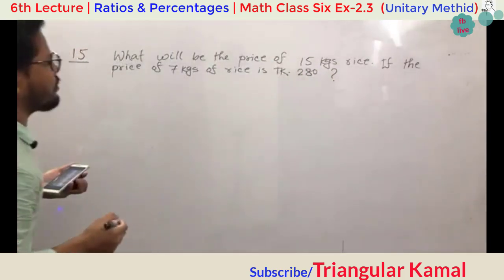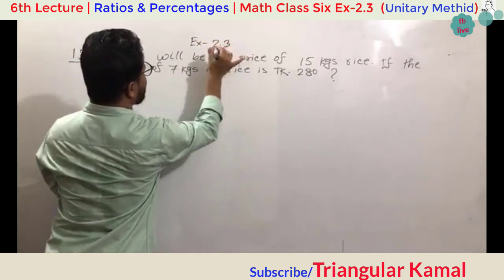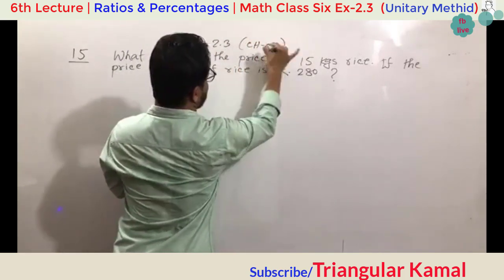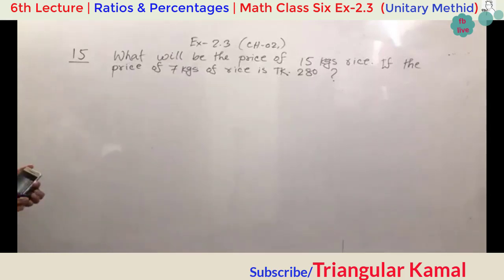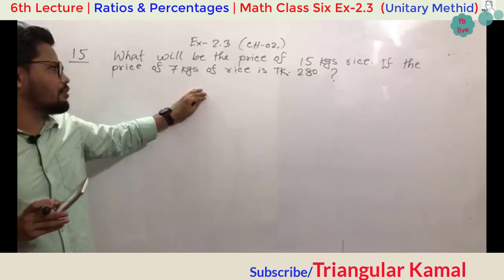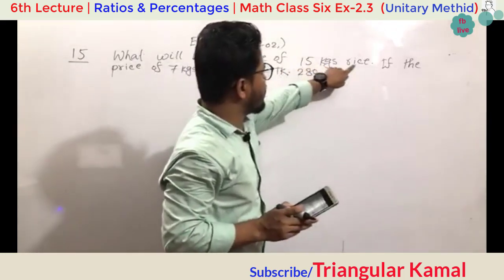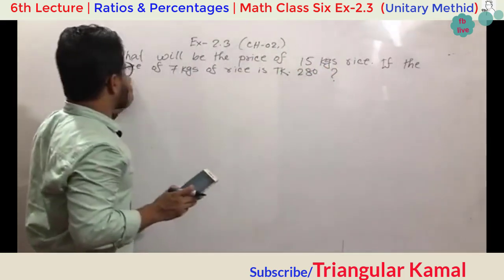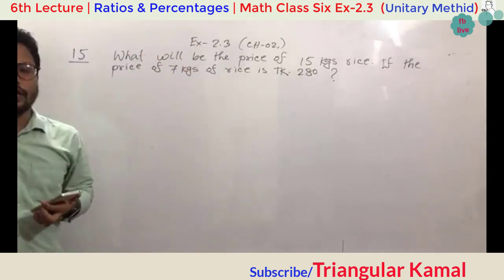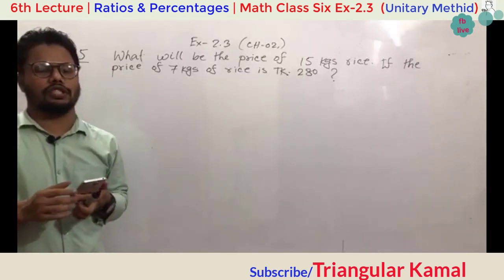So this is your academic content. Exercise 2.3, chapter 2, mathematics related with ratio and percentage. I think this is class 4 and 5 standard maths. Already you have done these types of maths in the previous classes. What will be the price of 15 kg rice if the price of 7 kg rice is taka 280? So I think already a few students have done it within this short time.